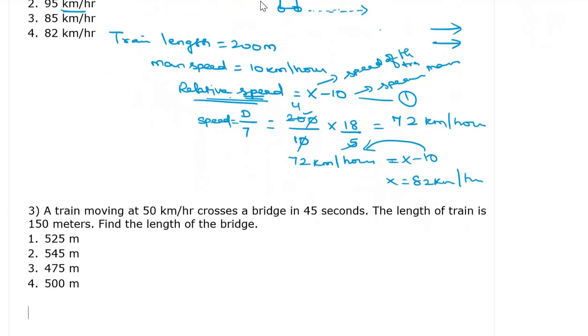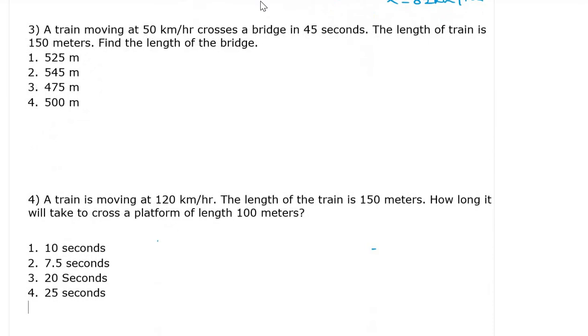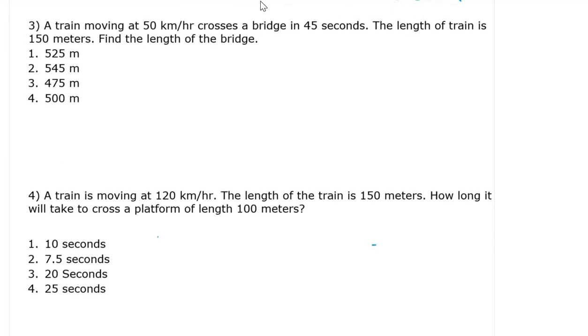Okay. Come to the third question. A train is moving at 50 kilometer per hour. The train crosses the bridge in 40 seconds. Time is given. The length of the train is 150. Find the length of the bridge.